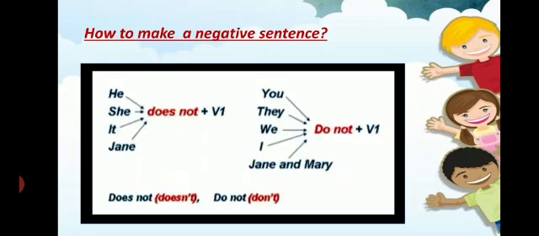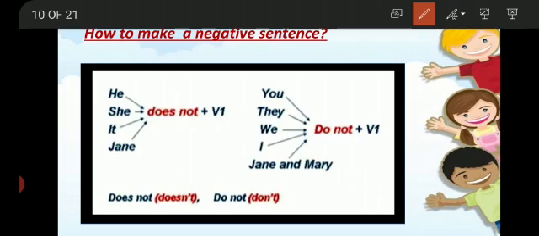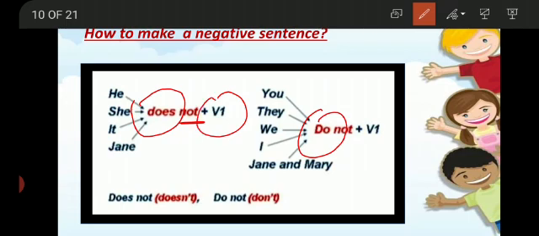Okay. Now how to make negative sentences? In negative sentences, we use not, and every tense has its helping verb. The helping verbs of negative sentences of present indefinite tense are does for the singular subject and do for the plural subject. He does not, she does not, it does not, Jan does not, and the first form of verb. It means with a singular subject, as we are using does, we will not use s or es.